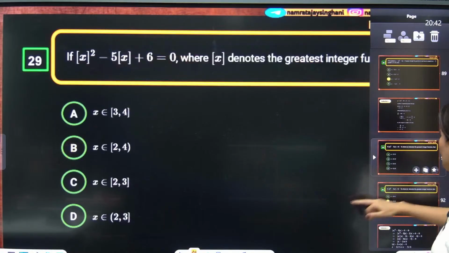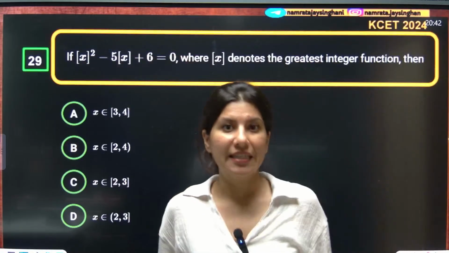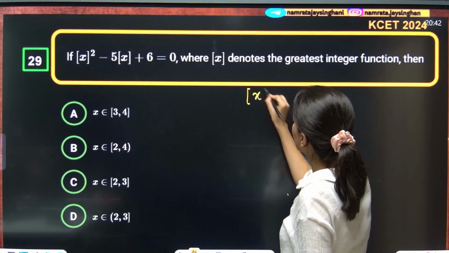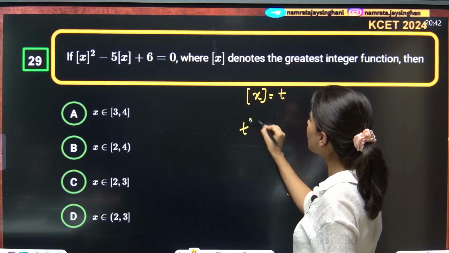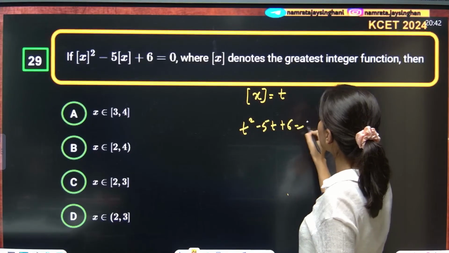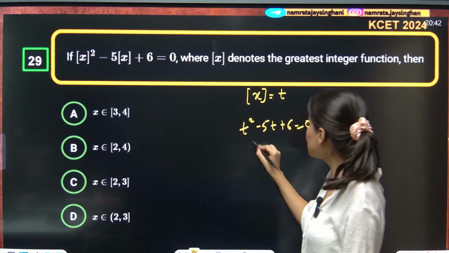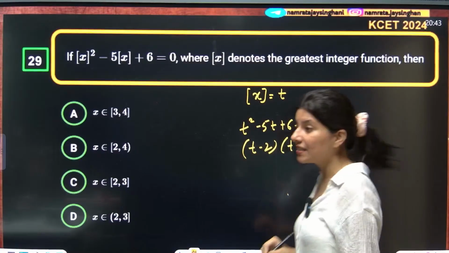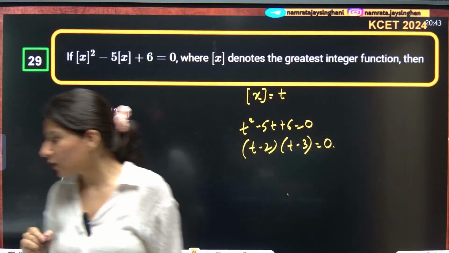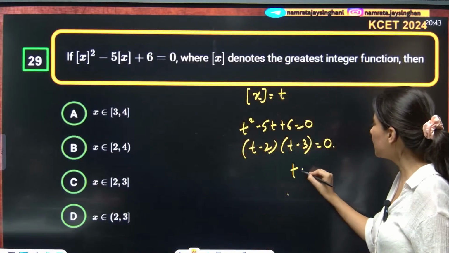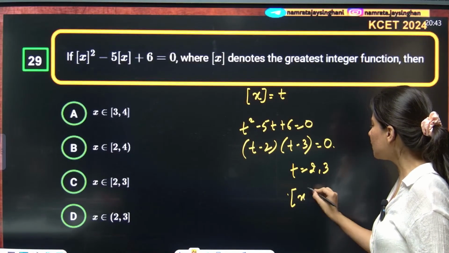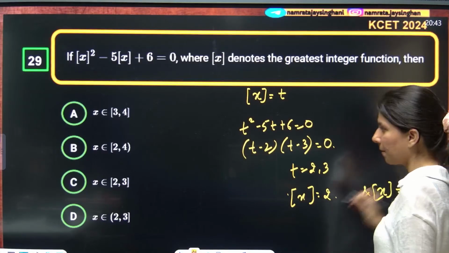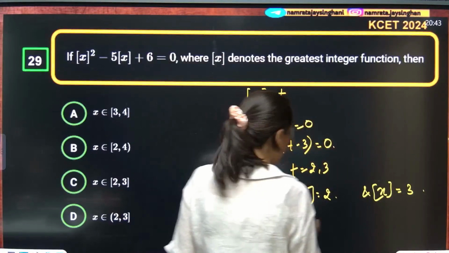Now the next question on your screen is from the world of greatest integer function. So this is GIF of x. Let us put this as t, so that t square minus 5t plus 6 is equal to 0. This is my favorite quadratic equation. (t minus 2)(t minus 3) is coming out as 0. That means t is equal to 2 or 3. Greatest integer function is becoming 2, or greatest integer function is becoming 3.